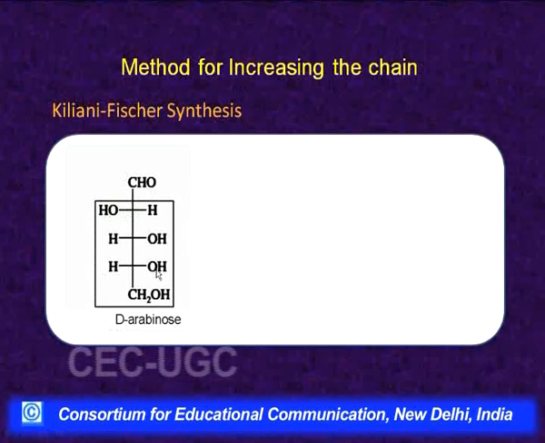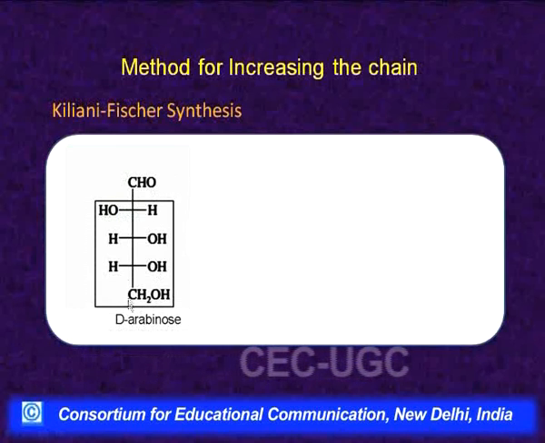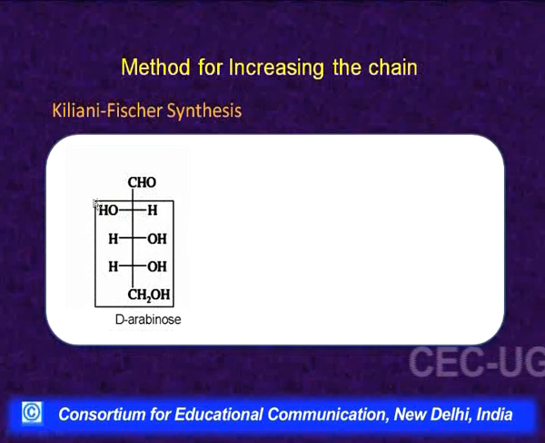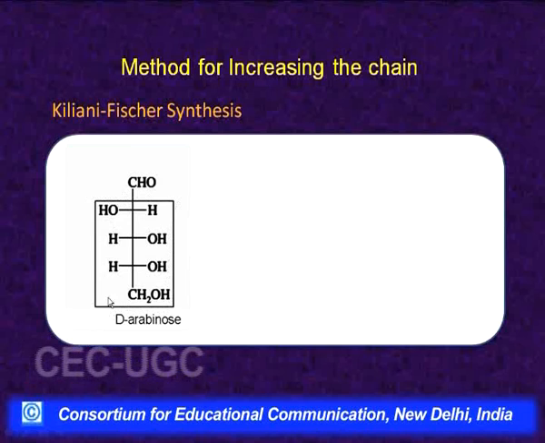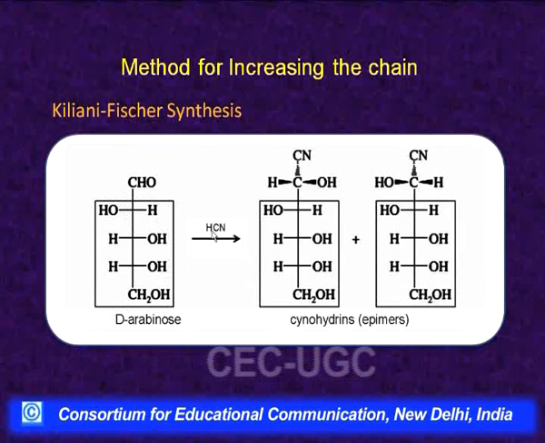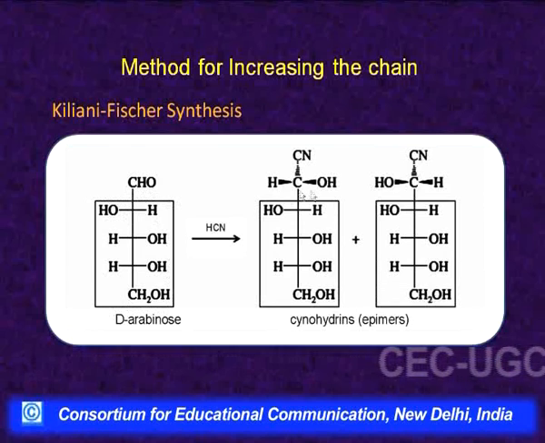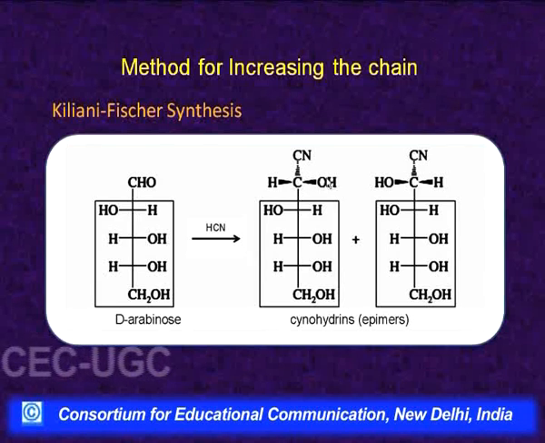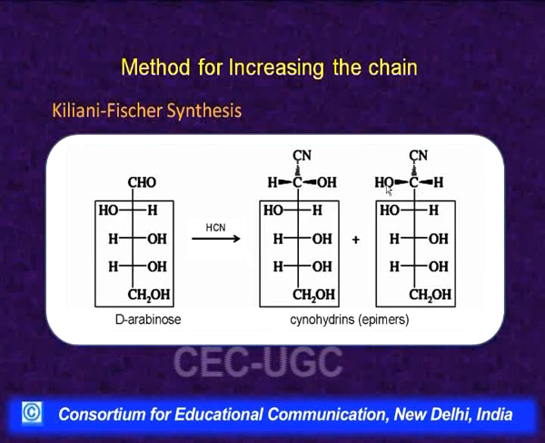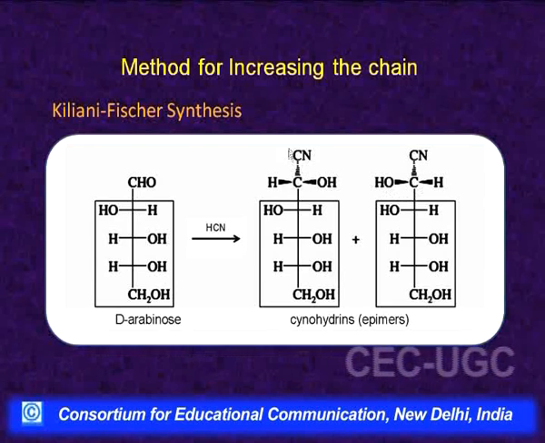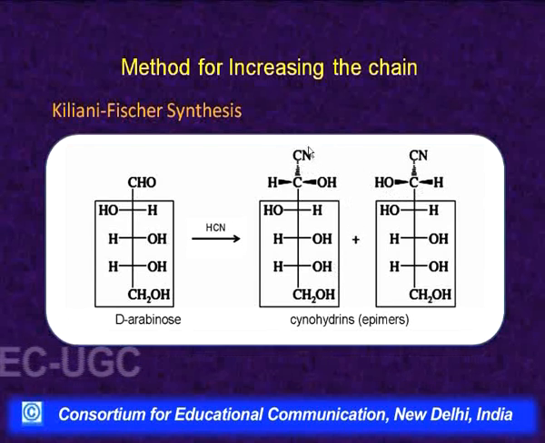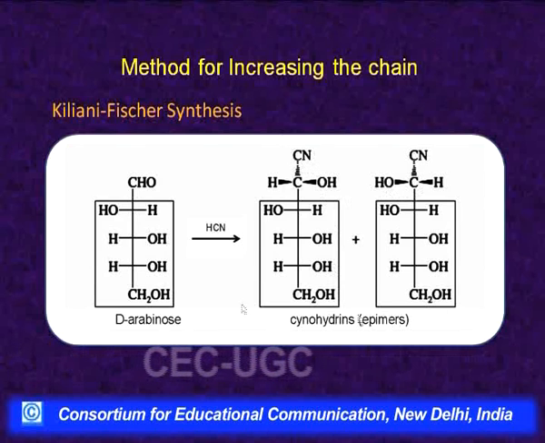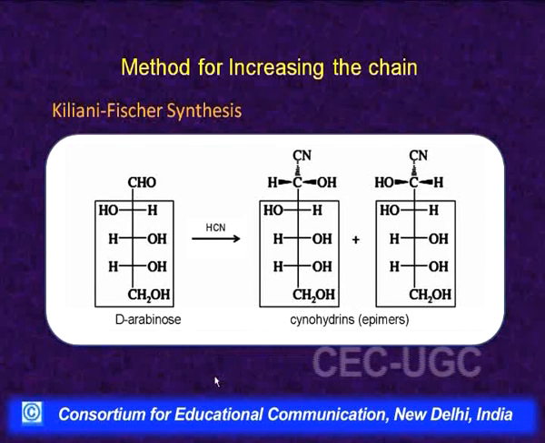Let us take the example. Suppose it is D-arabinose, it is a 5 carbon sugar. So, I have shown this in a box that no configuration change occurs here. HCN adds on to this aldehyde group, and here we will get 2 isomers. In one case hydroxyl is placed on the right, in another case hydroxyl is placed on the left, and then this cyano will be ultimately hydrolyzed to carboxyl, cyclic ester and then converting back into aldehyde. So, we will get a mixture of epimers.